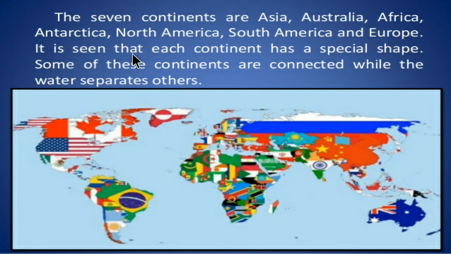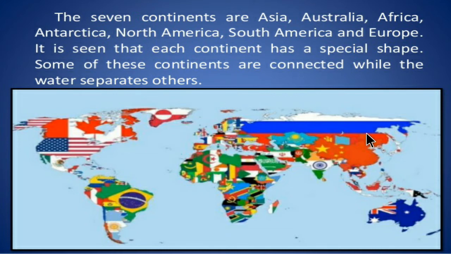Each continent has a special shape. Some of these continents are connected, while water separates others.